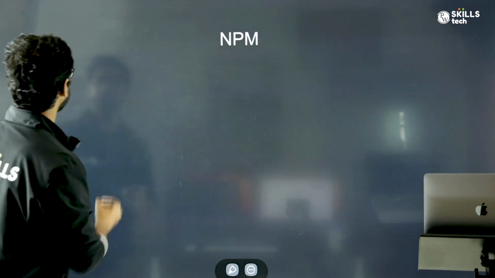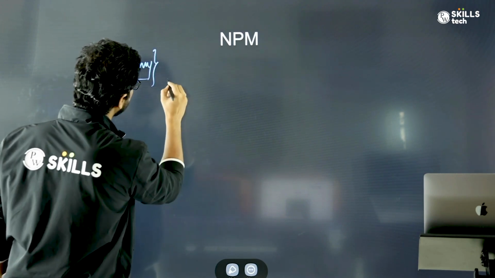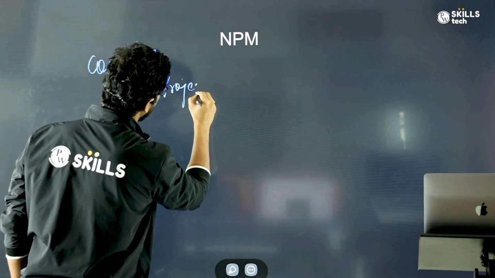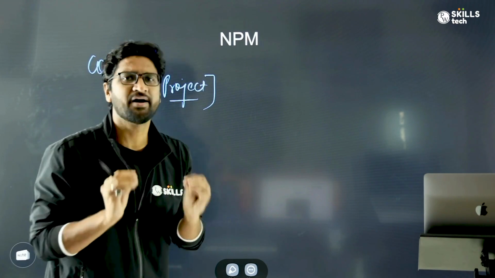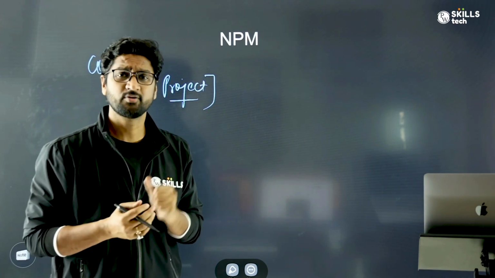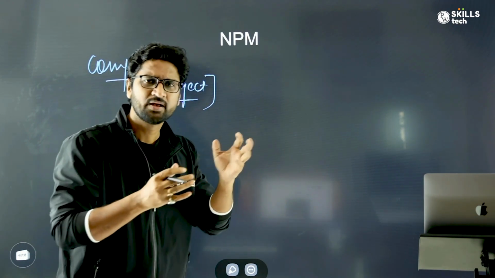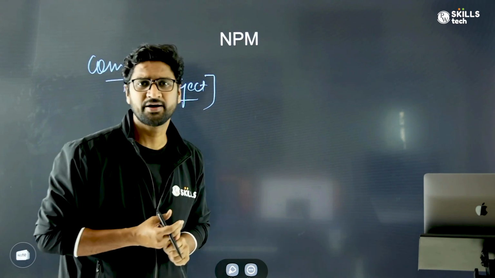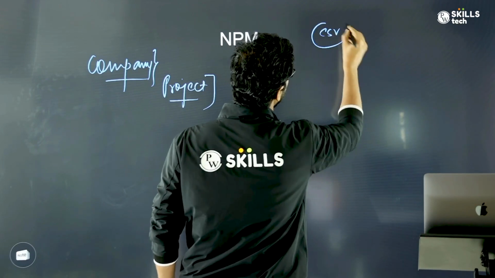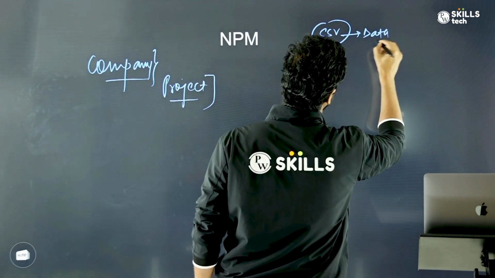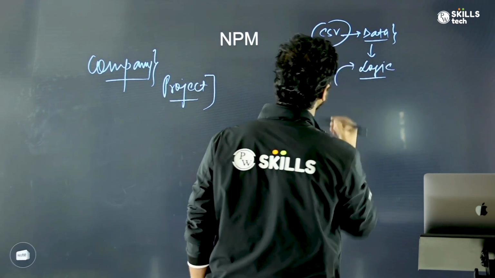When you start working for a company, you have to create a project. Now, when you have to create a project, it's always wise that you don't start from scratch. If you already have some code base, if you already have something to refer to, why not use that so that your development time and the lines of code that you have to write could be reduced. Say for example, you have some CSV file and in there is some data. And for this data, you have to apply some logic. This logic is important for you.